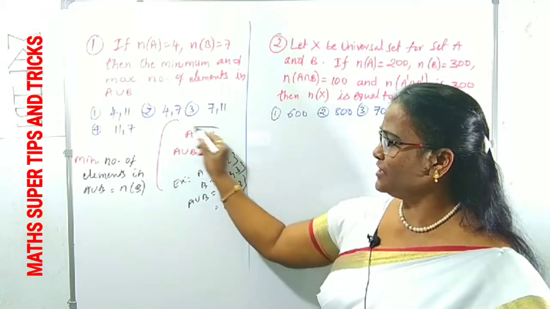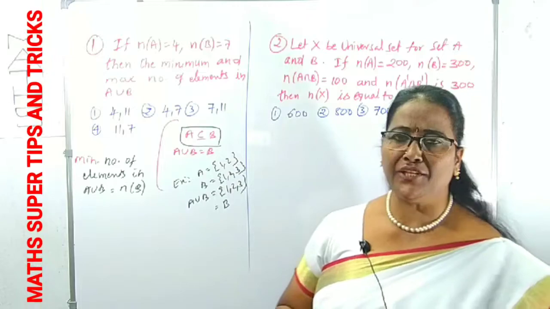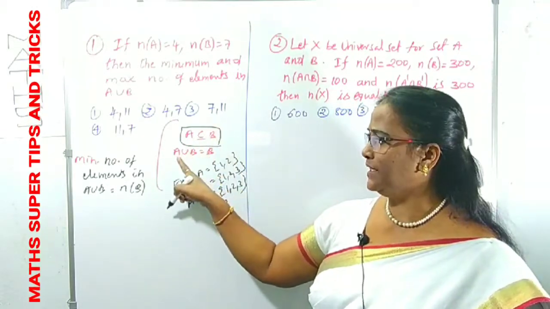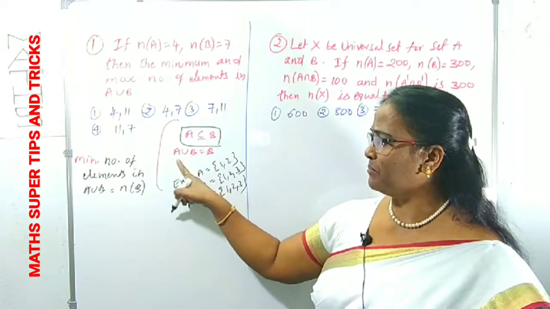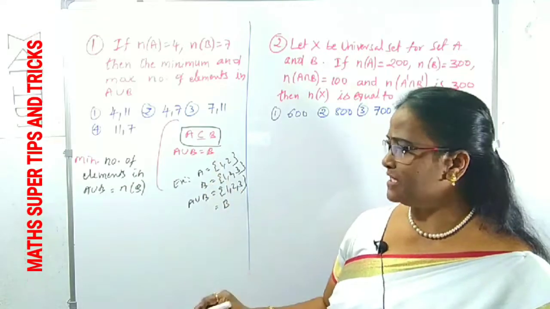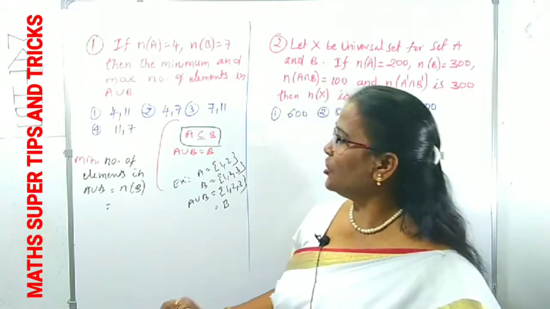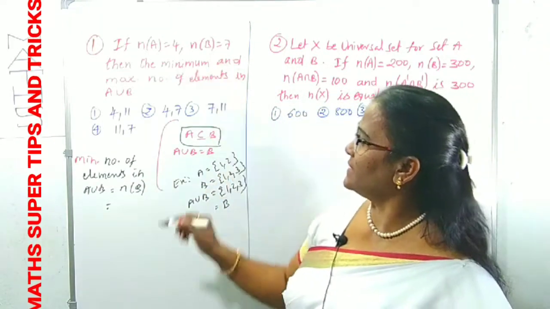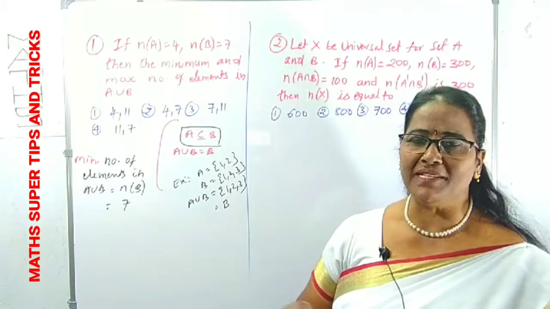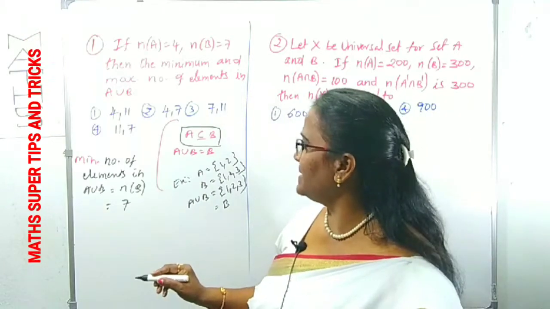So what is the condition here? A union B has the minimum number of elements when A is a subset of B, indirectly A union B is equal to B. Therefore the minimum number of elements in A union B is the number of elements in B. According to our question, how many elements are given in B? 7. Therefore, the minimum number of elements in A union B is 7, right? The minimum number is 7, we got.